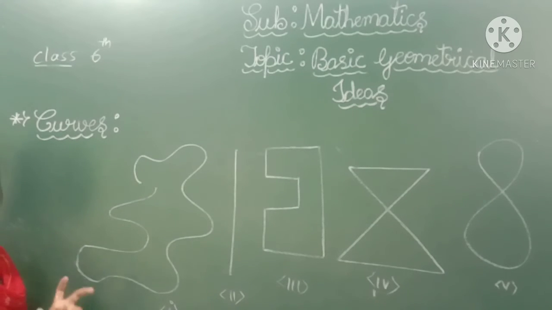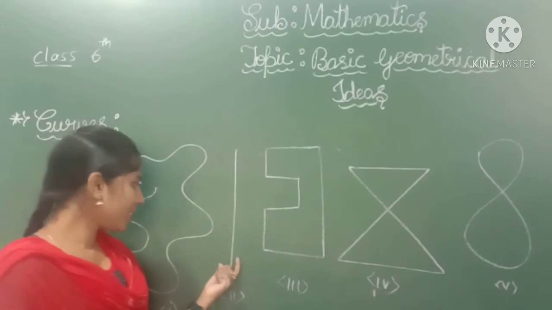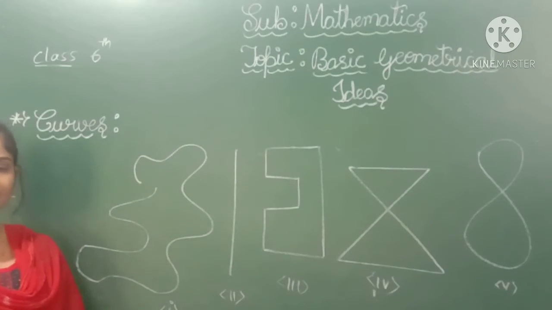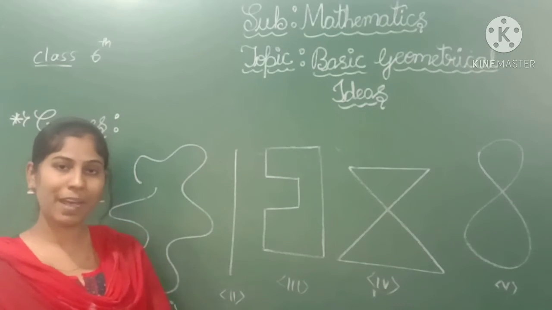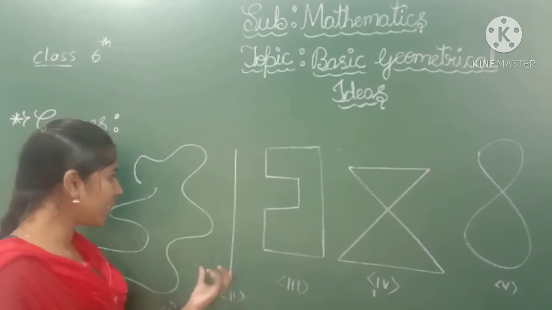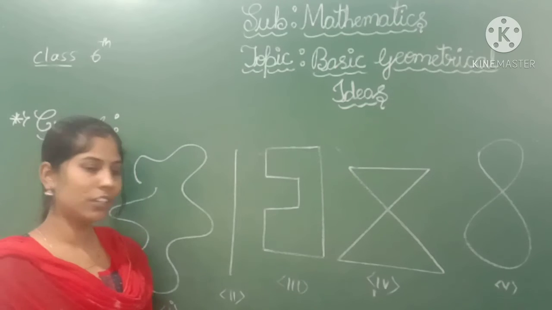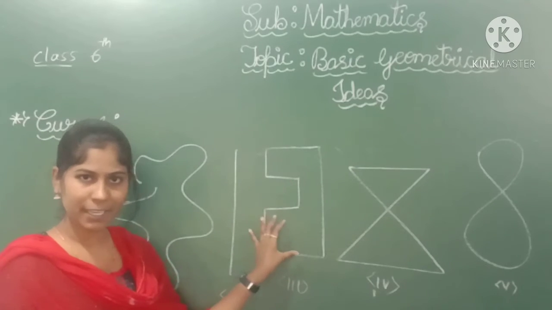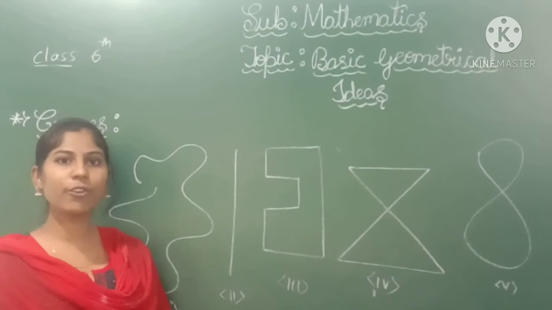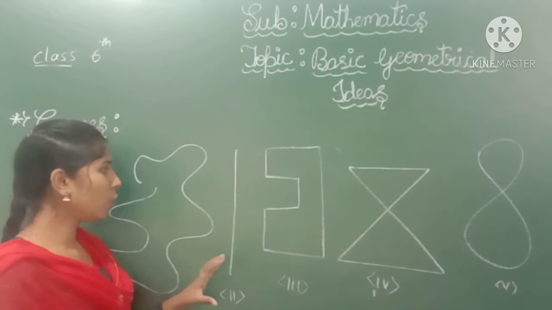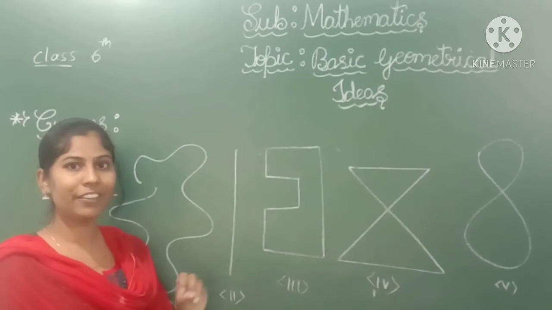But in earlier days, generally, straight lines like this we were not considering as curves, right? But according to mathematics, even these are also called curves. These are all made by line segments. Although, we consider them curves, because the rule for a curve is that it is a line you can draw without lifting the pencil.